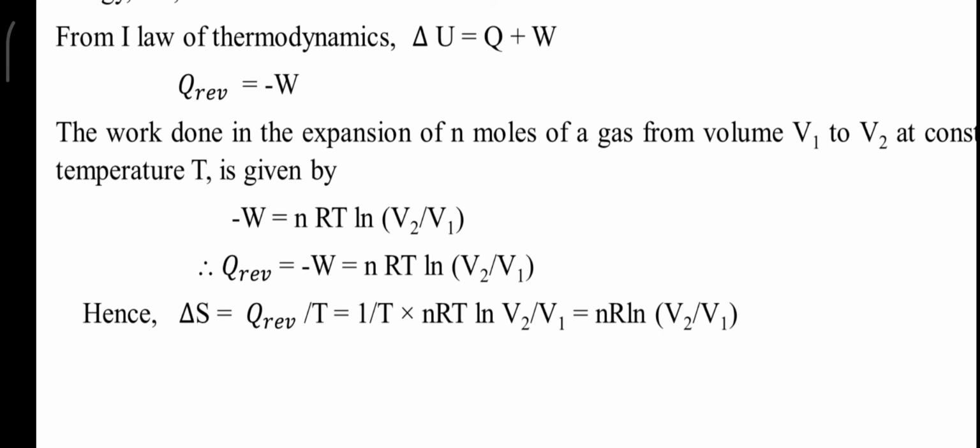Now we need entropy equation. You need to incorporate entropy term here. Therefore, entropy change, delta S equals Q reversible by T, means you need to divide this equation by temperature. So we'll get entropy change equation. Therefore, delta S equals Q reversible by T, that equals nR ln V2 by V1. So the temperature in the RHS gets cancelled.